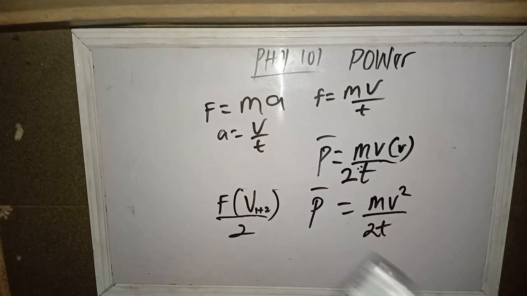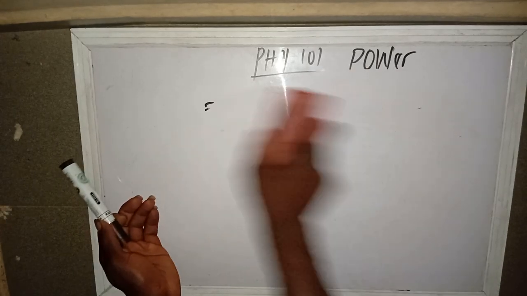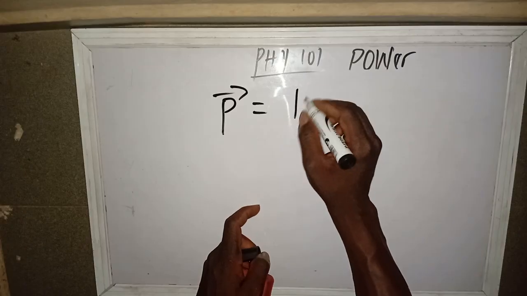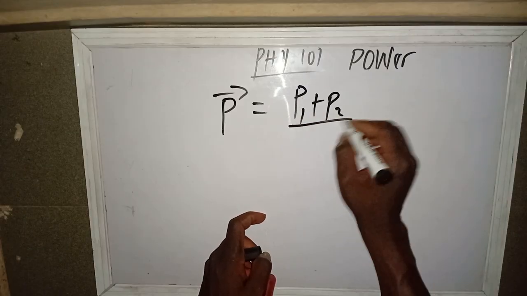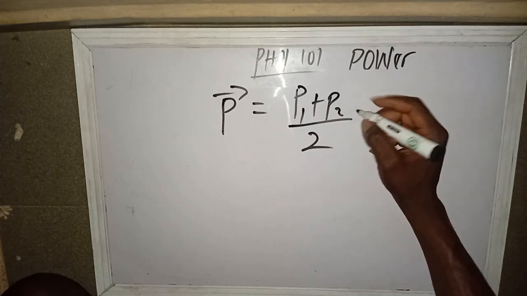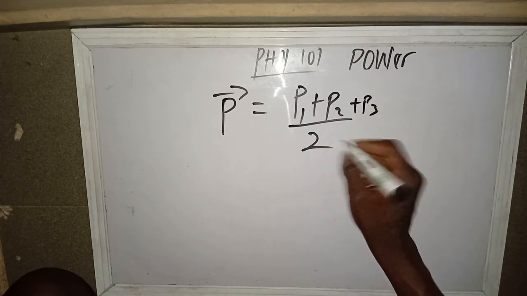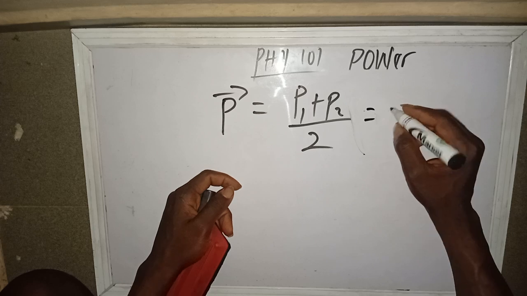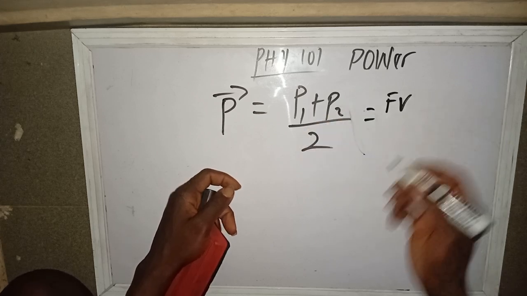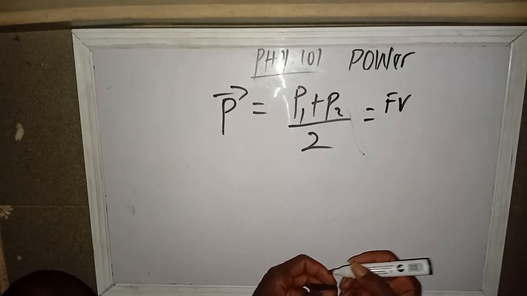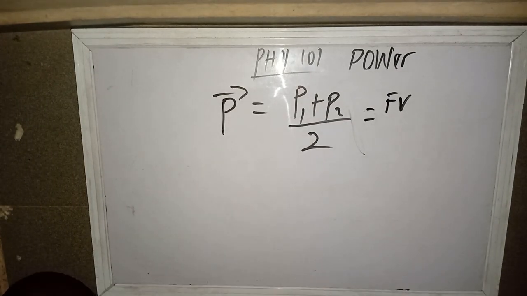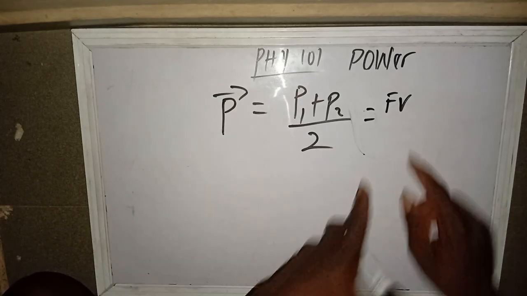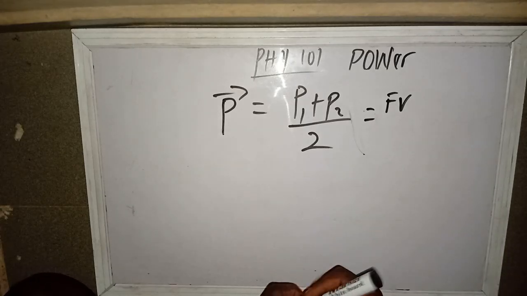I'm just trying to prove this, let me start again. I can't see you, but I know that some people are confused already. Average power equals P1 plus P2 over 2. If it is plus P3, that will be over 3, as the case may be, but I think most of the questions are based on this. And what's power? Power is force times velocity, Fv. We can have different formulas for power depending on the context or the question, like work done over time. It is from the derivation of work done over time that we obtain force times velocity.